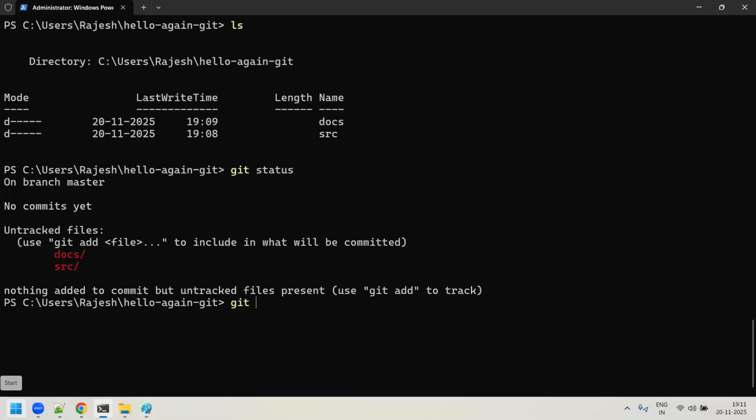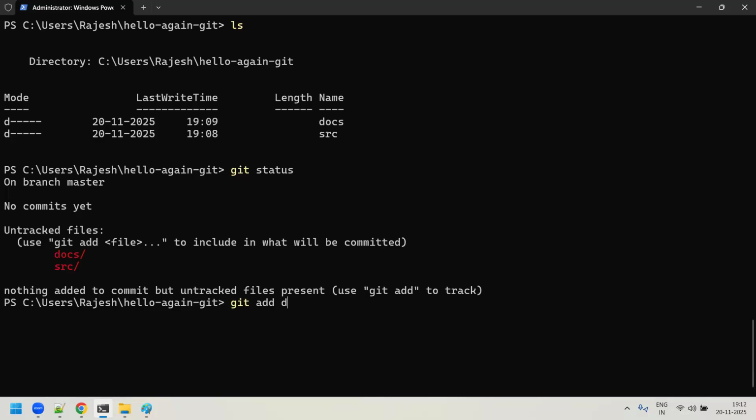When I want to consider all the untracked files, I use a dot. Dot means all the files in your current directory. Here you have two folders, docs and src, and under them two files. If you need to consider both files, everything under the directory, then use git add dot.